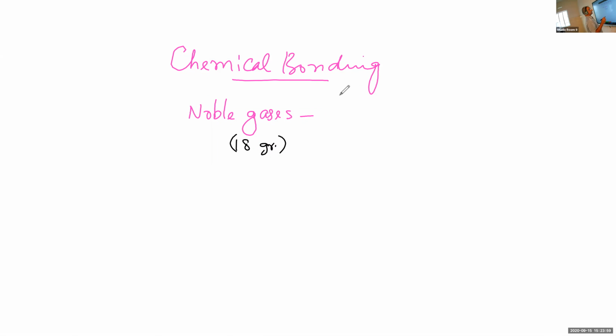And which are the elements? Do you remember? We have studied that in the 10th. These are helium, neon, argon, krypton, Kr, xenon, and radon. These are the elements. We'll study this again in the 17th group. You have to study 17th group. This will be coming there again. Now you come to these elements. These elements have a speciality. They exist as monatomic gases.